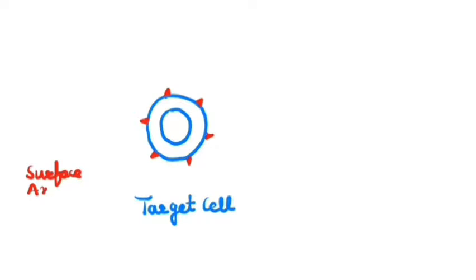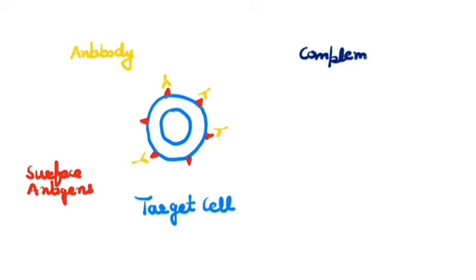Again, this is a target cell having surface antigens. Binding of antibodies to surface antigens activates the complement system, which enables C3b to bind on the surface of the target cell.